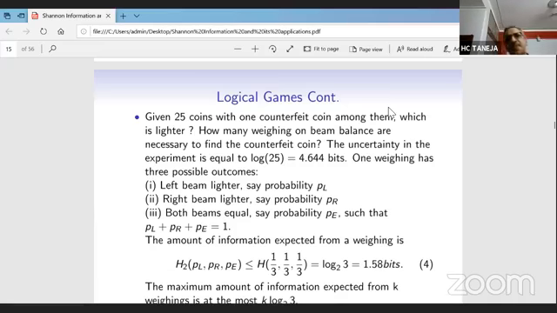Now let us suppose that you have 25 coins. They all are look-alike coins, and they have one counterfeit coin among them. Let us suppose it is given that this counterfeit coin is a lighter coin.